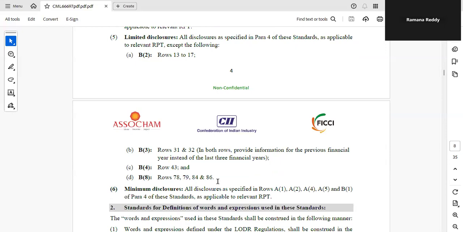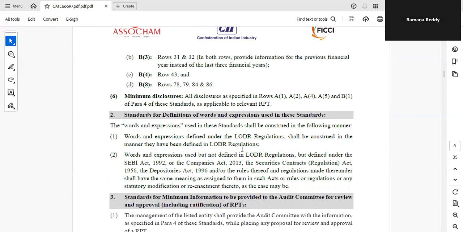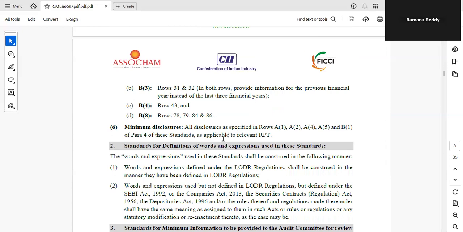Once you go to the format, then you will come to know what B2, B3, B4 are, and what these rows are. These serial numbers 78, 79, 84, 86 are serial numbers. No need to worry. Same in case of minimum disclosures: all disclosures specified in rows A1, A2, A3, A4, A5, B1. These are all in the format.